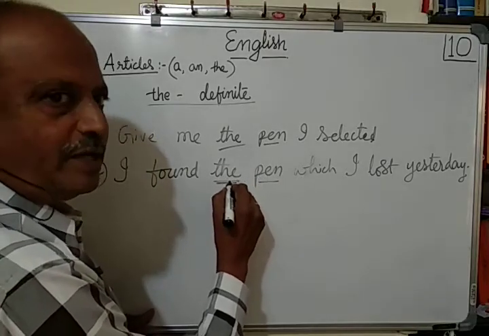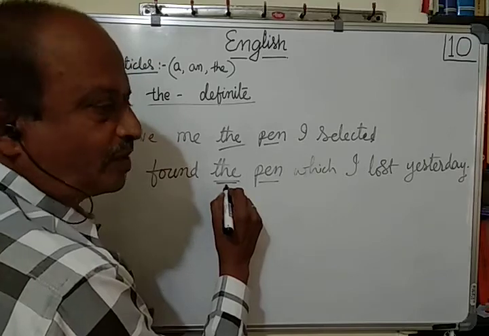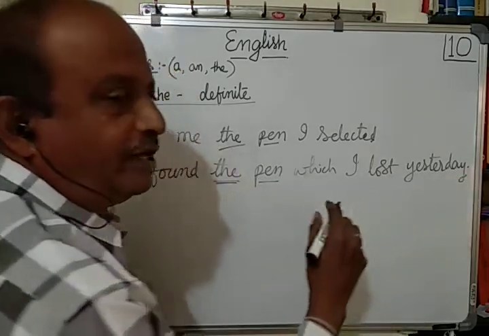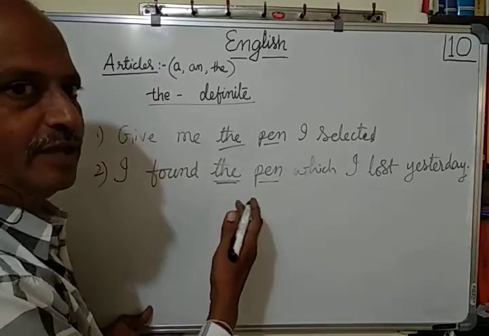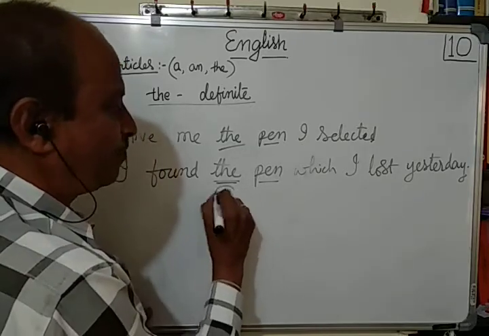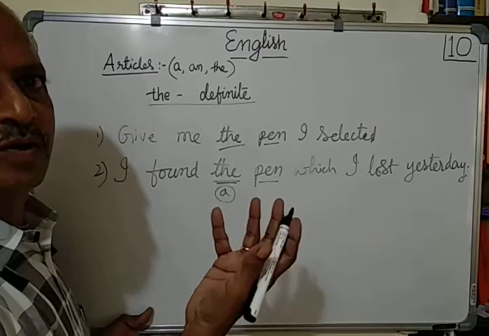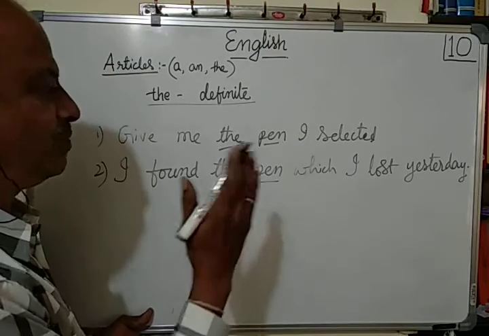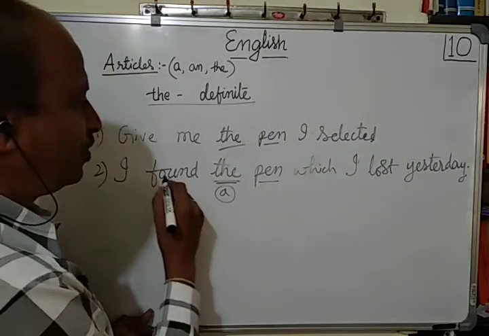He is talking about I found the pen because what is that? The pen? That pen which I lost yesterday, not any pen. It is not any pen. If it is any pen, I found any pen, then you can use a. I found a pen, any pen. I don't know whose pen it is. I found a pen on the playground.